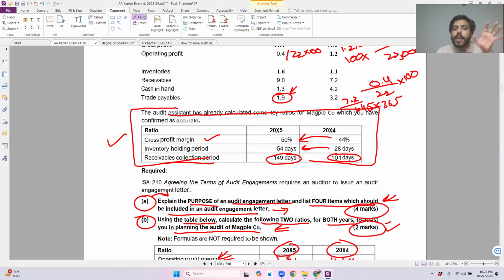If a customer is taking longer to pay you back, this means a bad debt should be written off against them, and there is a risk that the company has not recorded this bad debt up till now. So just by looking at these ratios, I have at least two risks in my mind against which I can provide a clear response.